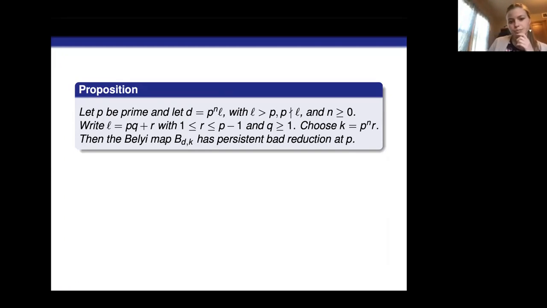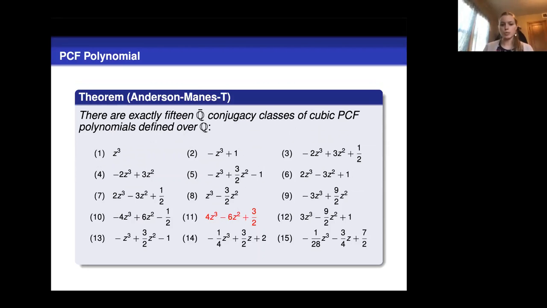So we're going to go and think about these Belly maps again, because all these cubic polynomials here, or at least many of them, were built off of these Belly polynomials. So if we can understand the reduction properties of Belly polynomials, it might tell us a little bit about the reduction of post-critically finite polynomials.